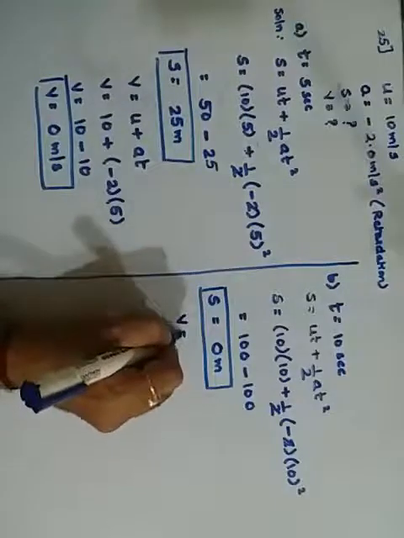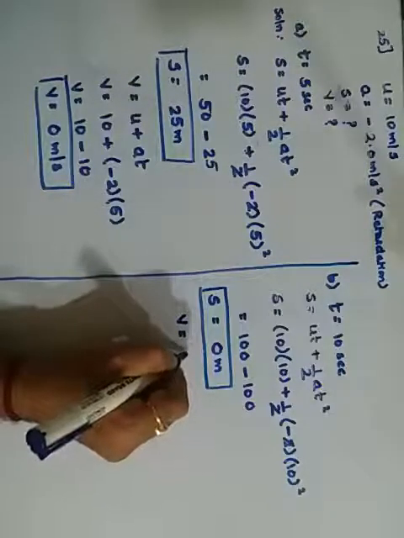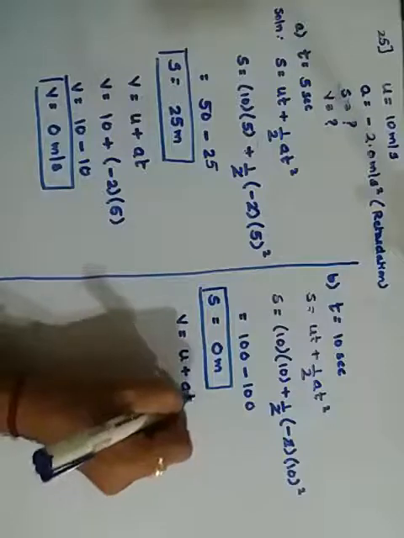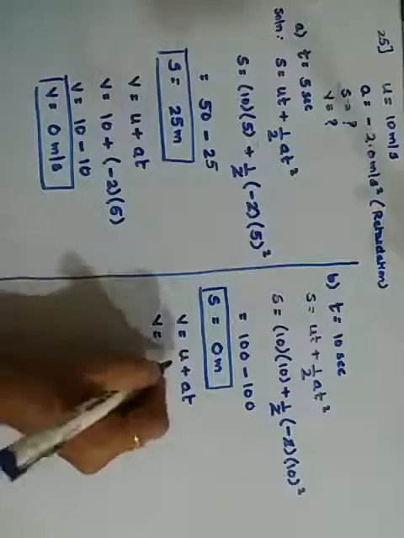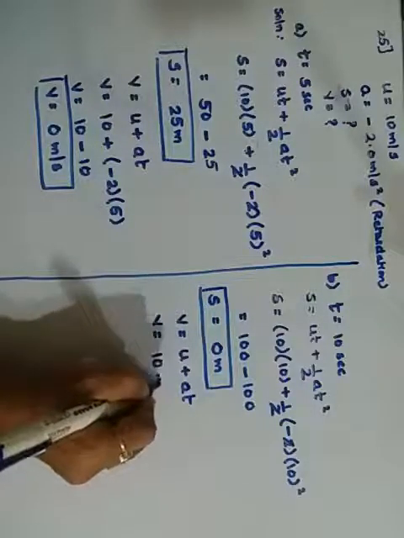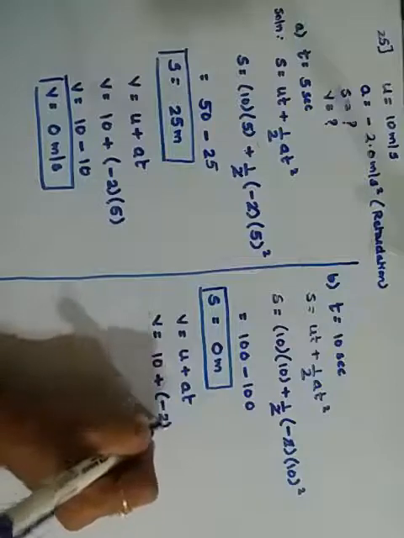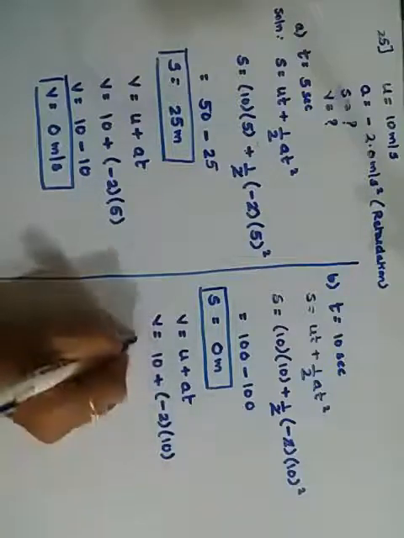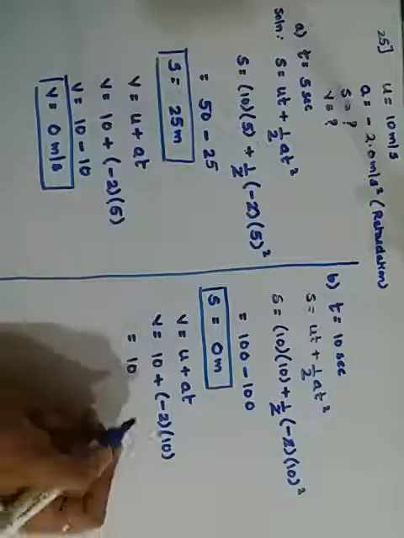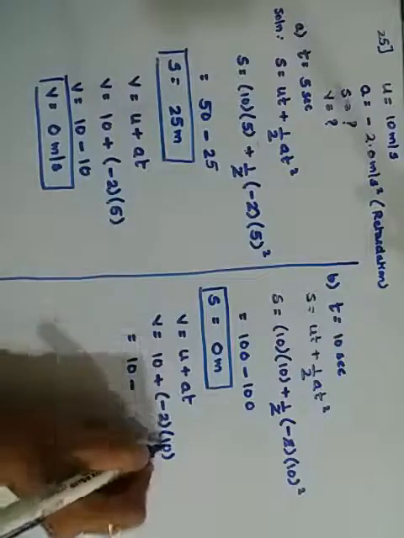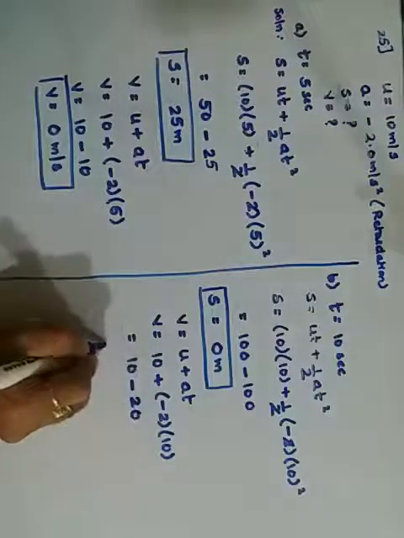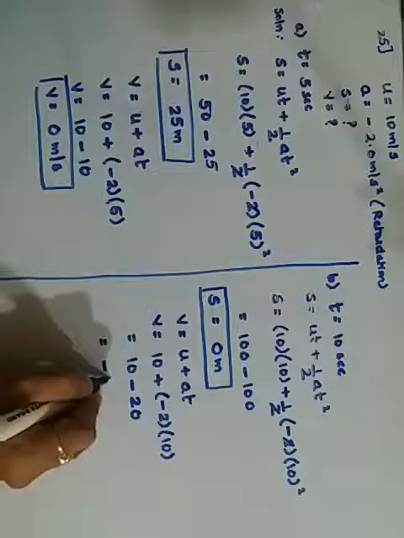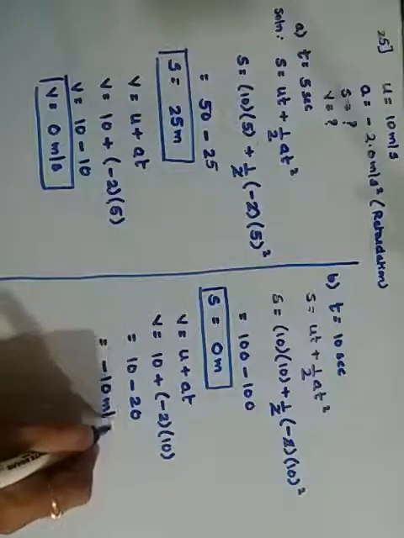And the velocity is u plus at. That is v is equal to u is given to be 10 plus a is minus 2 and time given is 10. So it becomes 10 plus minus 2 into 10, which is 20. It gives me a negative answer, that is minus 10 meters per second.